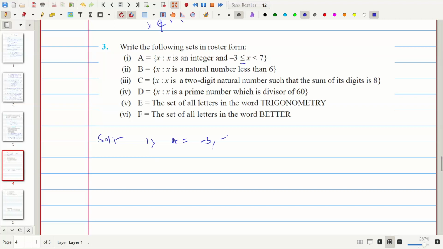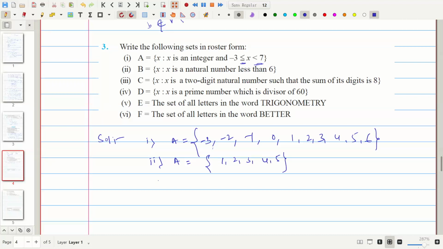It will start from -2, so -2, -1, and integers contain 0, 1, 2, 3, 4, 5, 6. Up to 6, since equal is not given. Then for the second one, we have to write in curly brackets, in roster form: natural numbers which are less than 6. The natural numbers less than 6 are 1, 2, 3, 4, 5.